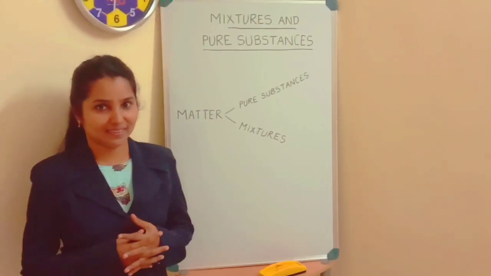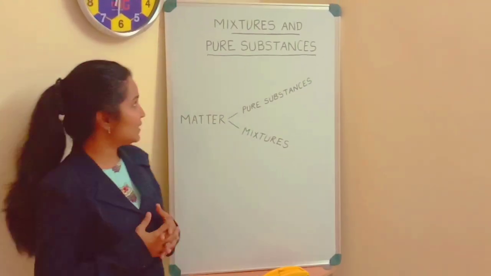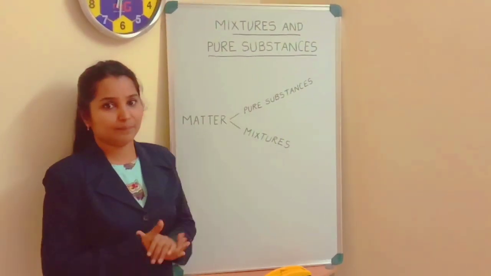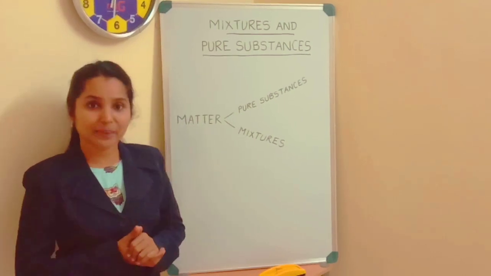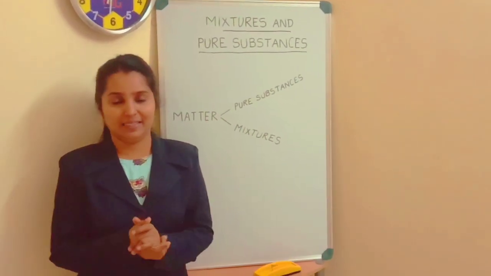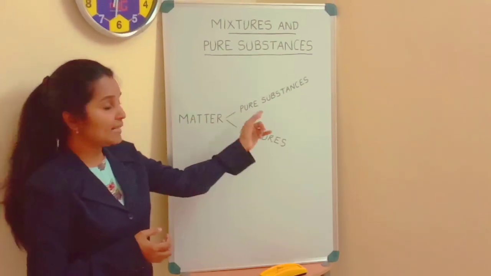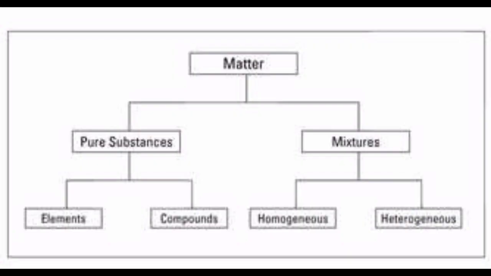Today's chemistry session. Today we will have the topic mixtures and pure substances. At the macroscopic level, or the bulk level, matter can be classified as mixtures and pure substances. Here you have the diagram showing the classification of matter. Matter is broadly classified as pure substances and mixtures.